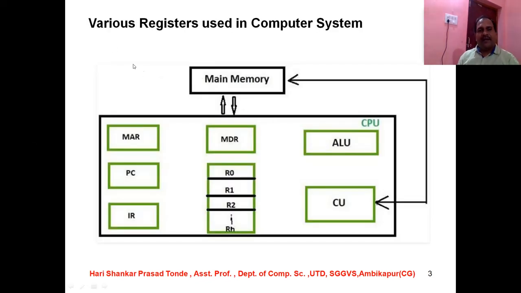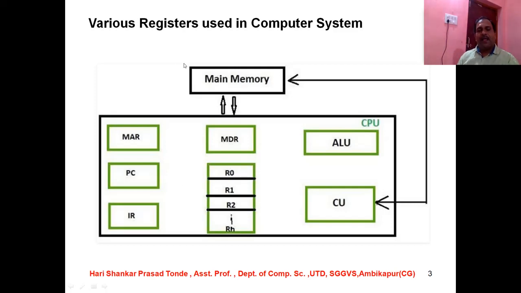So my dear students, this is a pictorial representation of various registers in a computer system, and this is main memory. Main memory means RAM and ROM, and these are the various types of registers. MAR is the memory address register, ALU is the arithmetic logic unit, CU is the control unit, PC is the program counter, IR is the instruction register, MDR means memory data register, and MBR means memory buffer register. So these are the various types of registers which are being used, and in the next slides we are going to discuss them in detail.